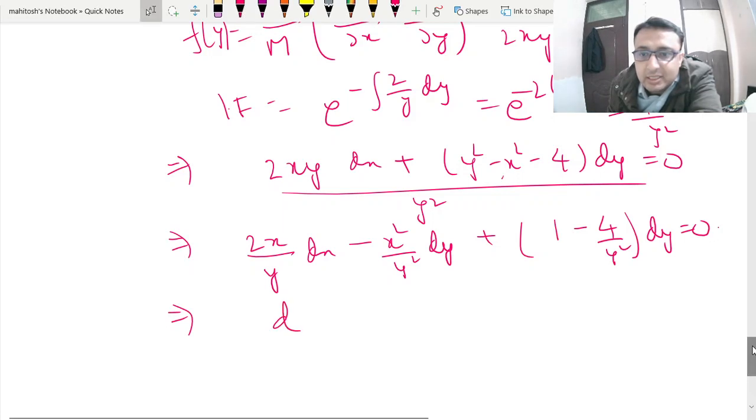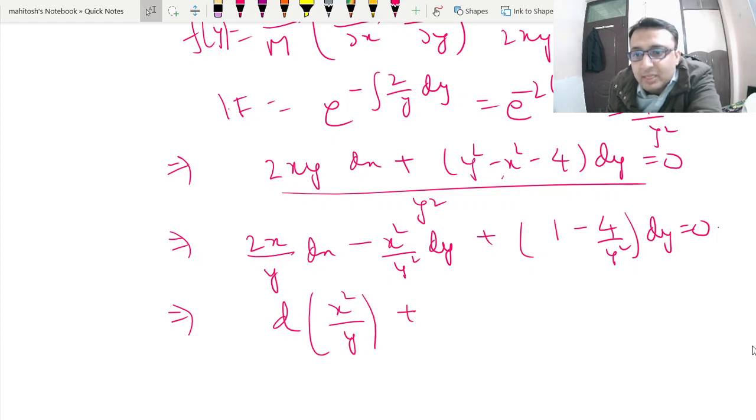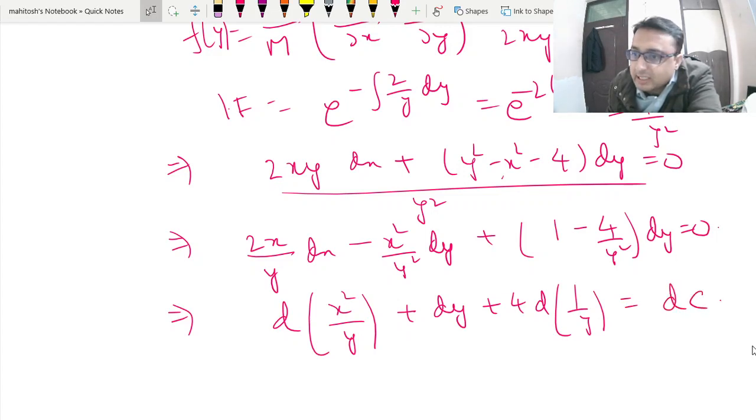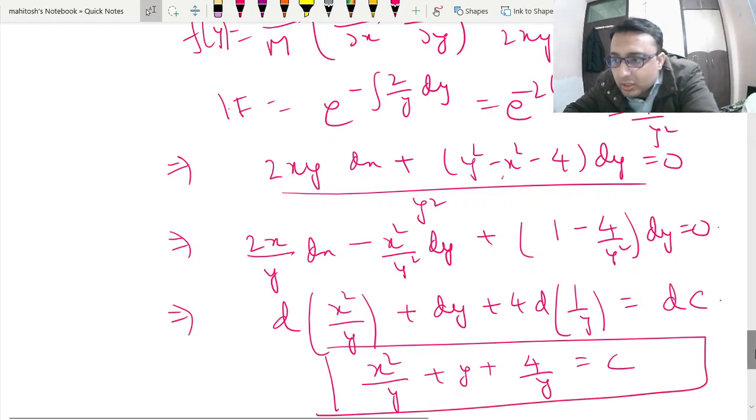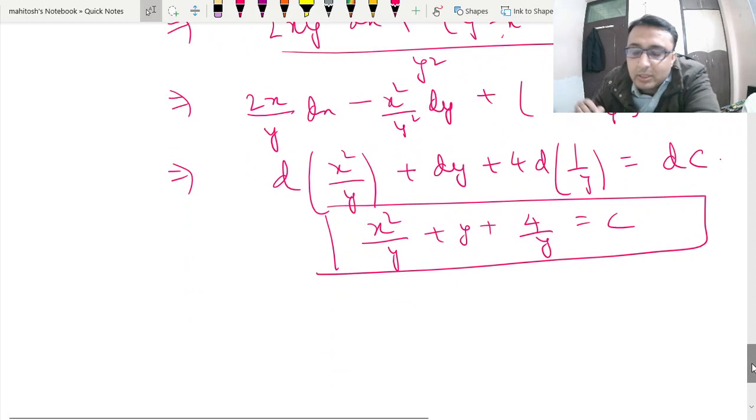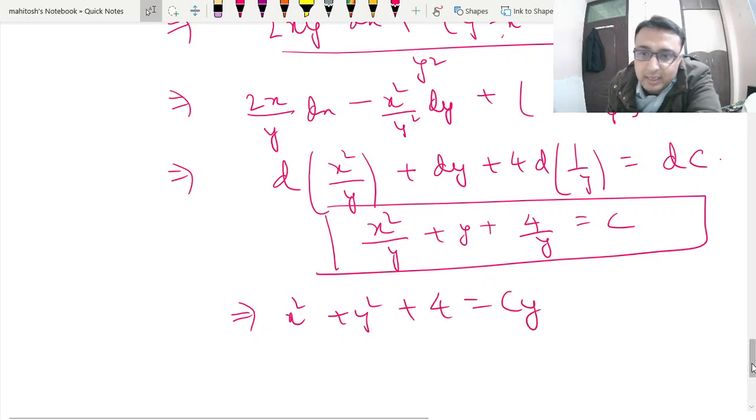Now this can be readily written as the derivative of x square by y, plus dy plus 4 d of 1 by y is equal to d of some constant c. Now x square upon y plus 4 y is equal to constant. So this is your orthogonal trajectory. Now what is the final answer with regard to this? This is your final answer.